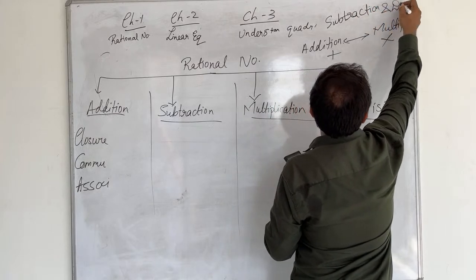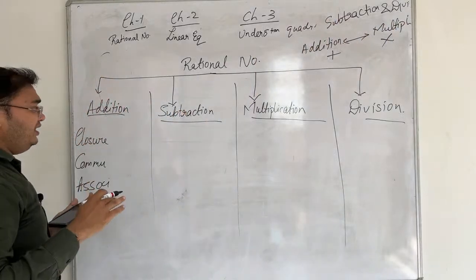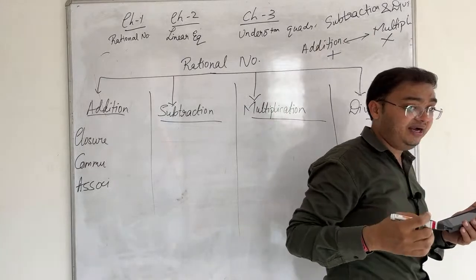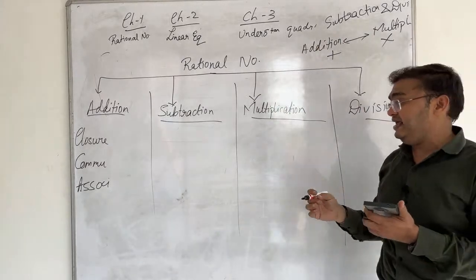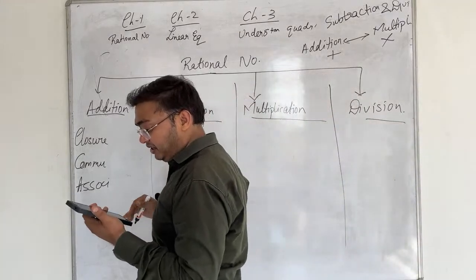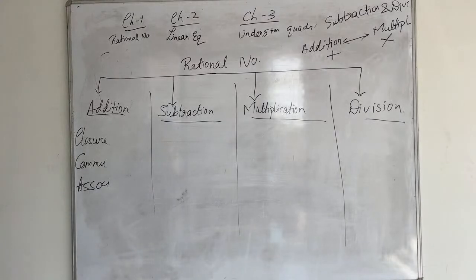Why do we say they are true friends? There is a simple logic behind that: whichever properties are satisfied by addition, the same properties are satisfied by multiplication, and the properties not satisfied by subtraction are also not satisfied by division.